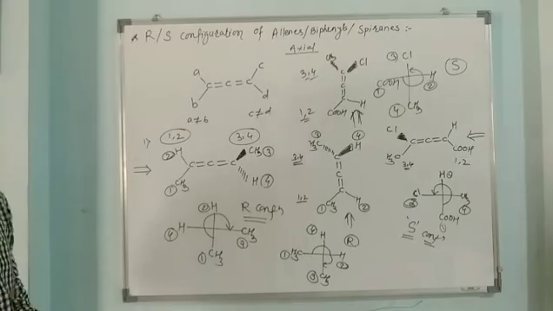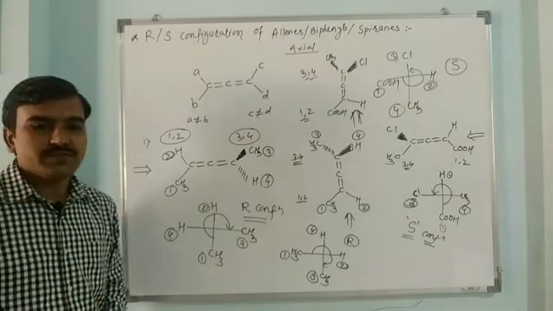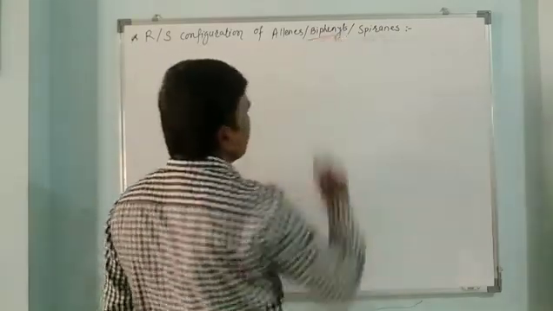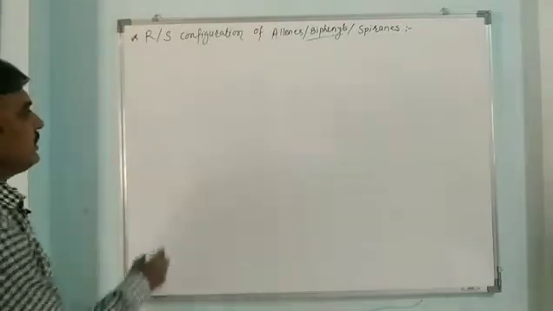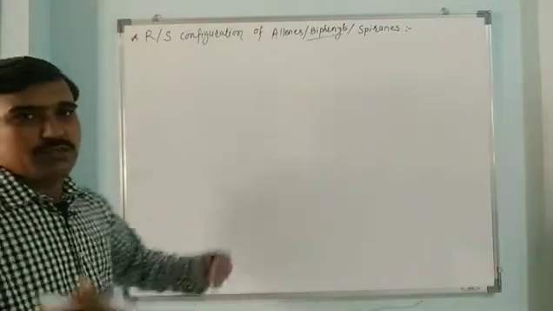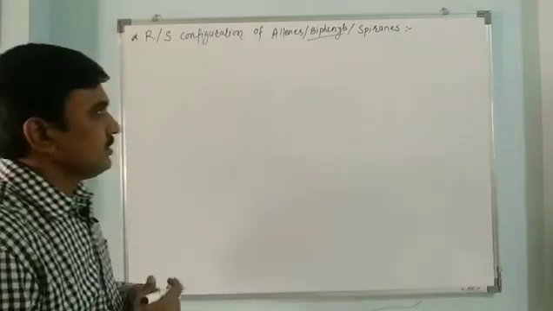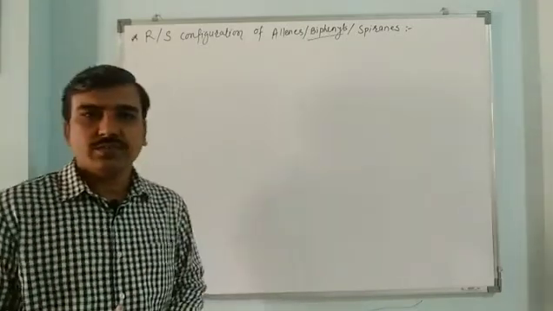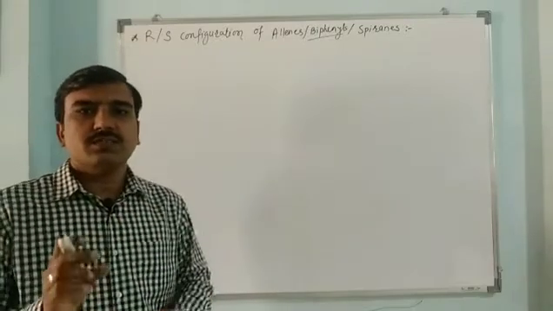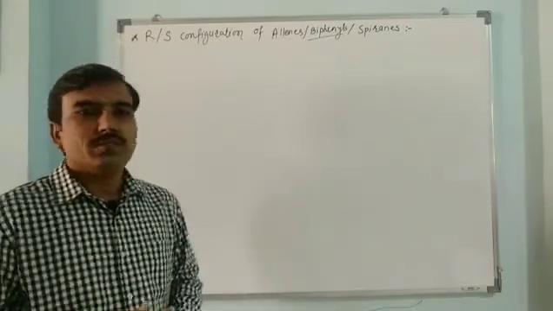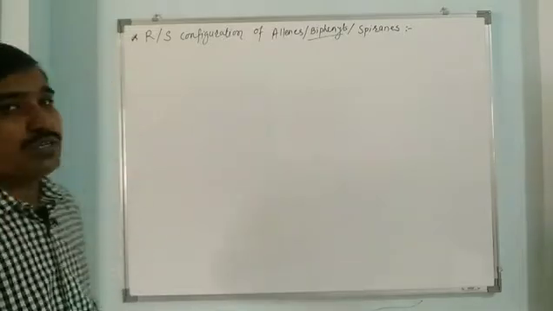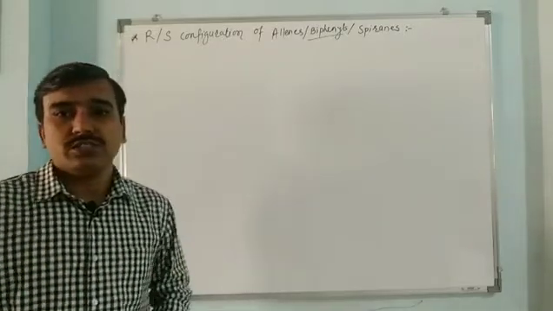Now we have to see biphenyls and spiranes. Next example, biphenyls. Biphenyl means what? When one benzene ring is attached to another benzene by a single bond, that is called a biphenyl. The introduction of biphenyls we have seen in the earlier video. What are biphenyls? How are biphenyls optically active? Now here we have to see only the R and S configuration of biphenyls.